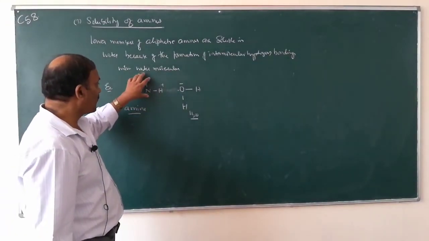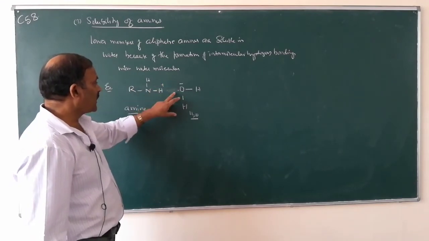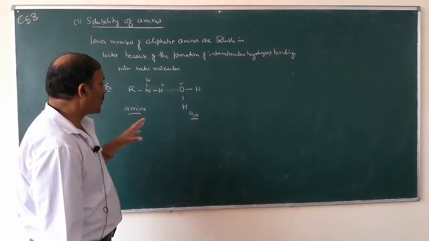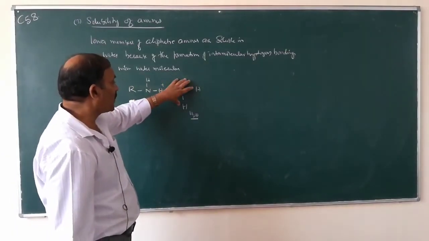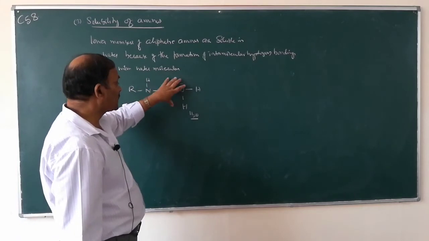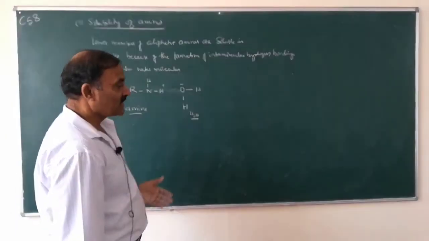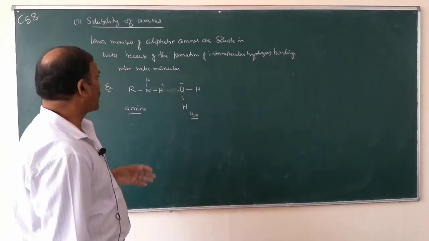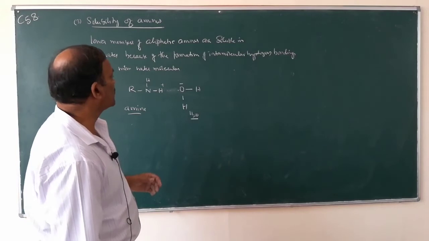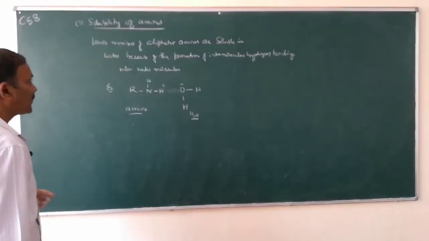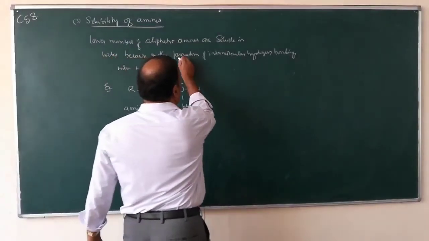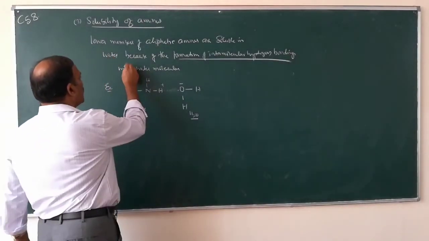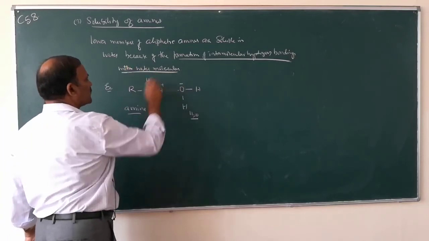So in between amines and water molecule there is a hydrogen bonding. Because of the hydrogen bonding, amines mix up with water. So that is the reason why lower members of amines are soluble in water. Lower members of aliphatic amines are soluble in water because of the formation of, this is very important, intermolecular hydrogen bonding with water molecules.